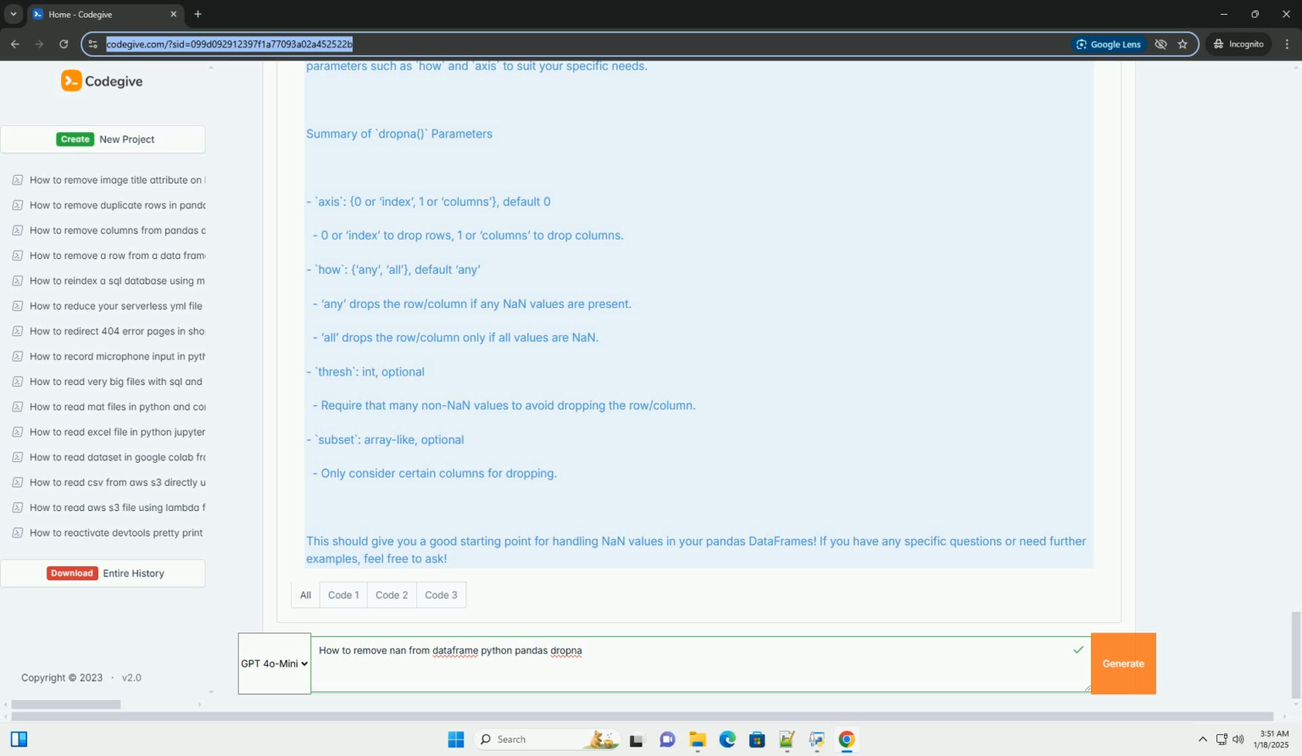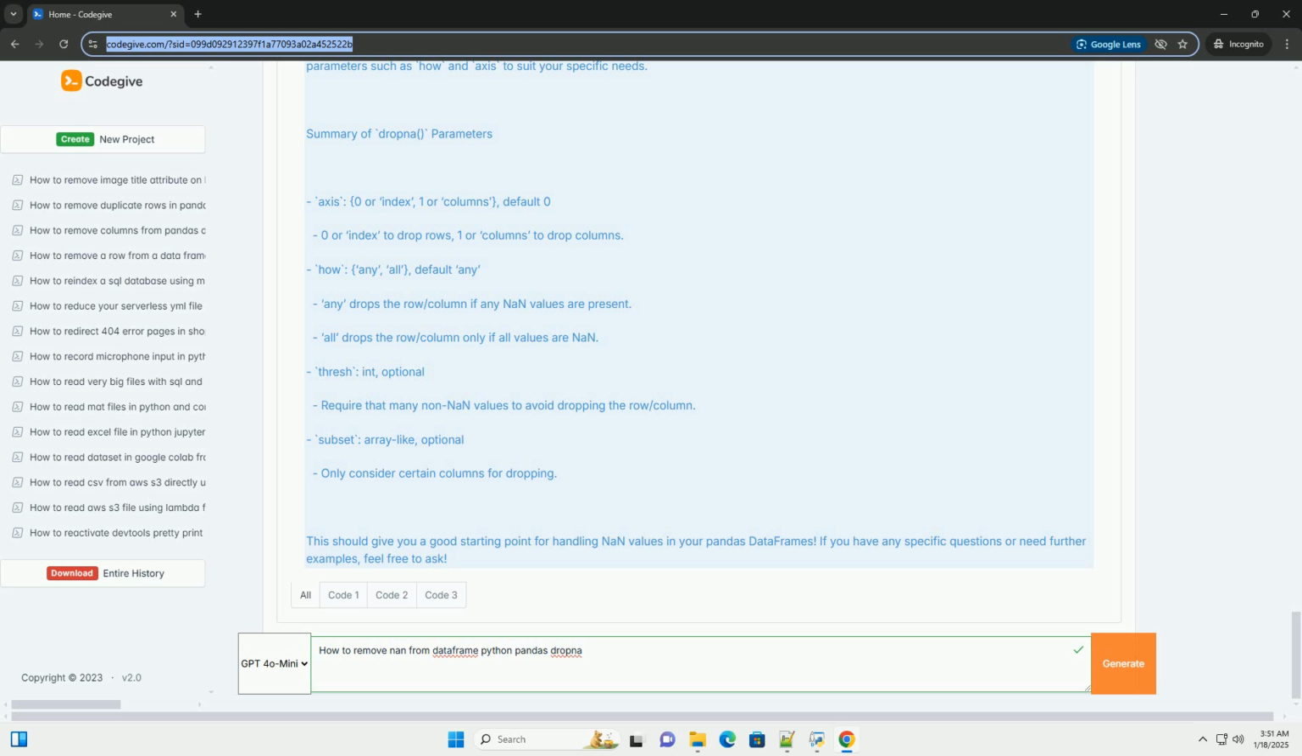Thresh, int, optional. Require that many non-NaN values to avoid dropping the row or column. Subset, array-like, optional. Only consider certain columns for dropping.